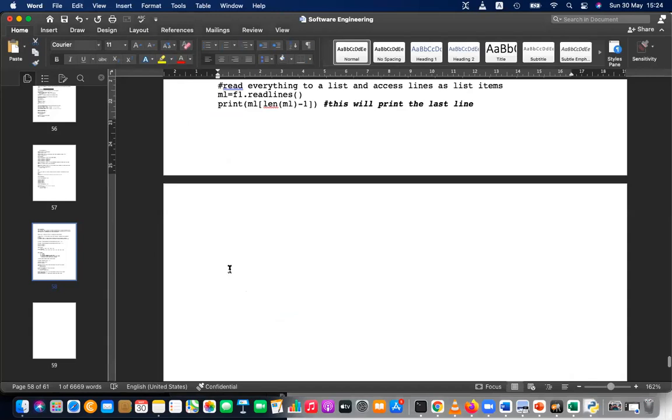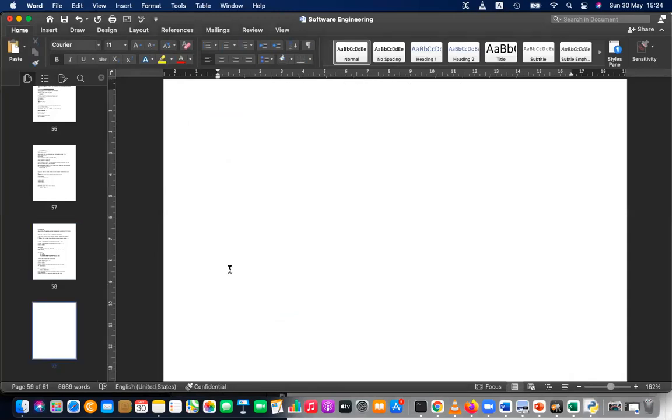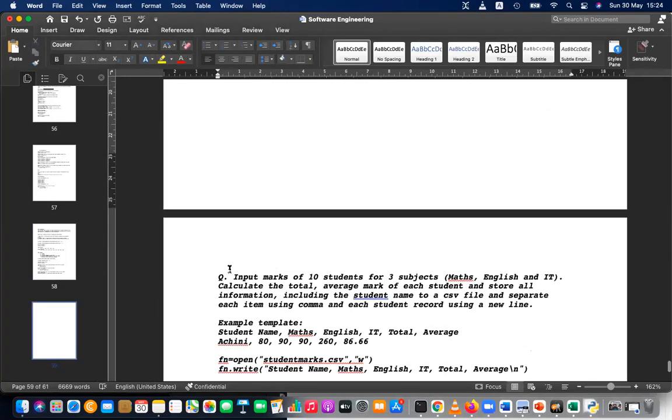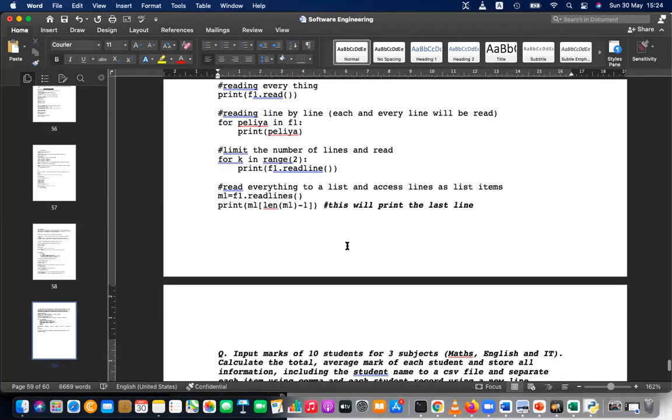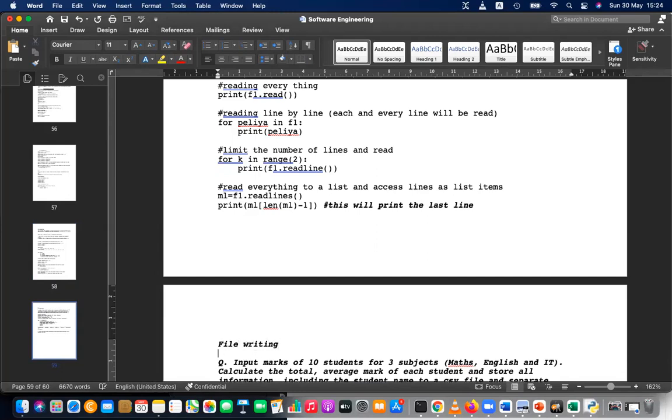And so you can just type this. Write the heading, file writing. W mode is used to write to a file. When there is no file, it will be created.